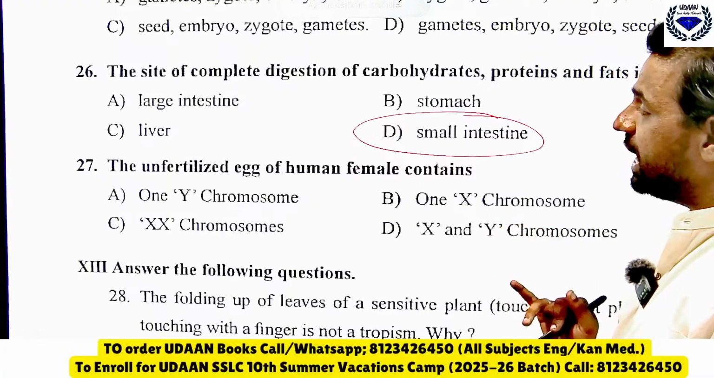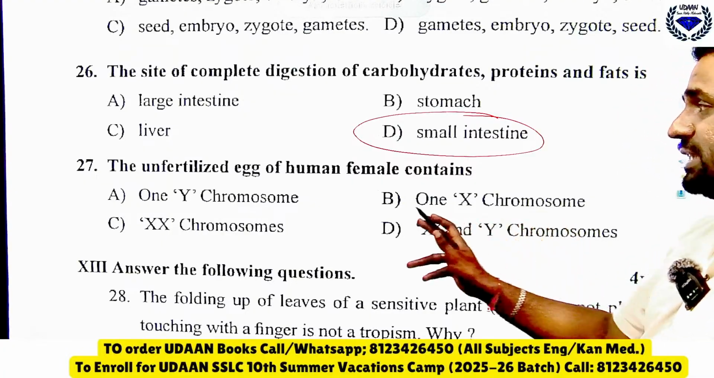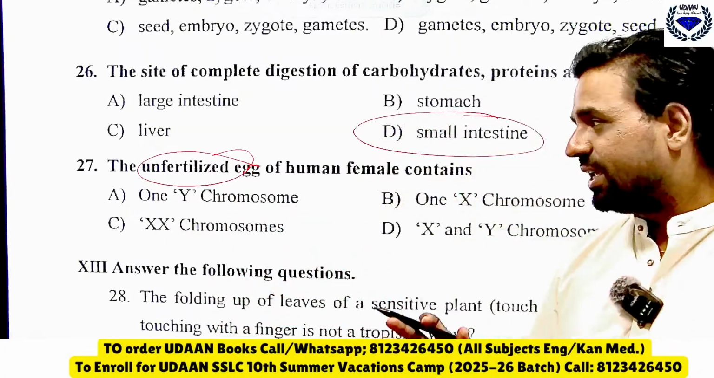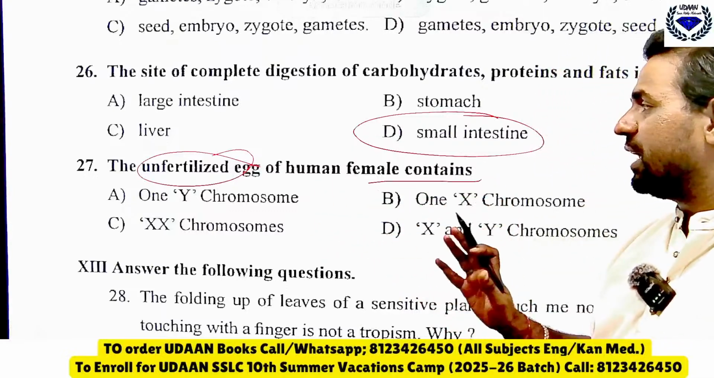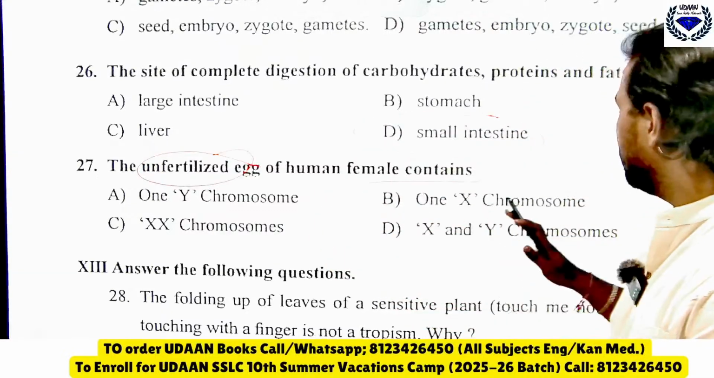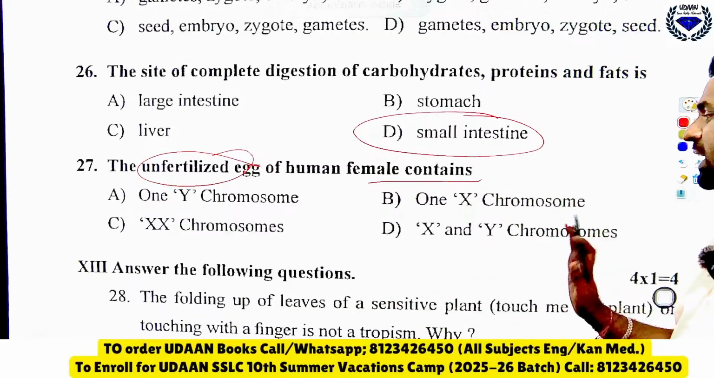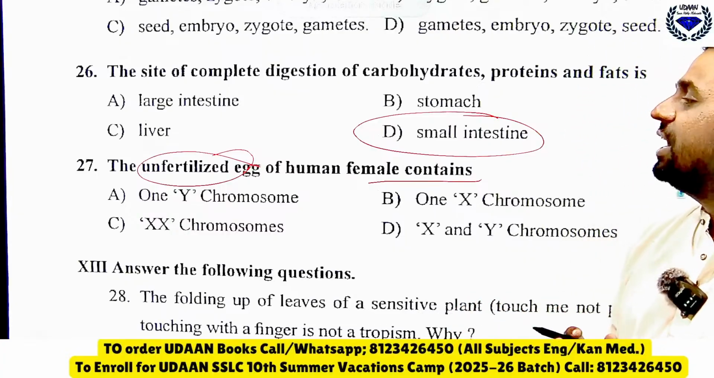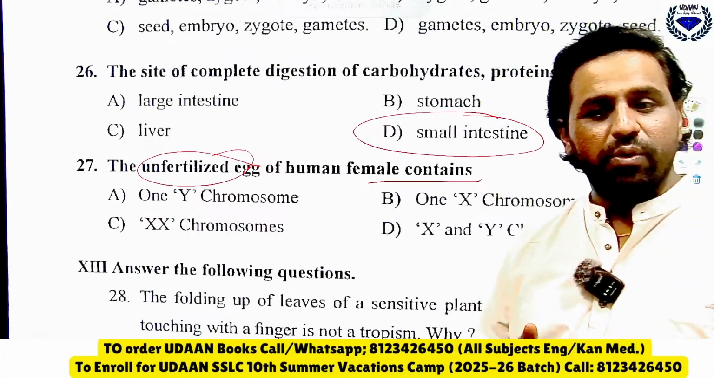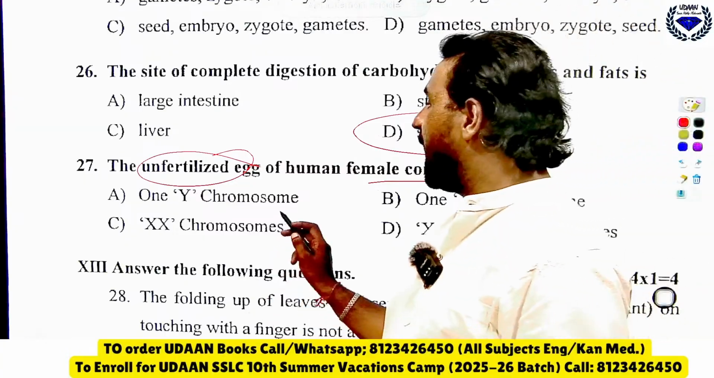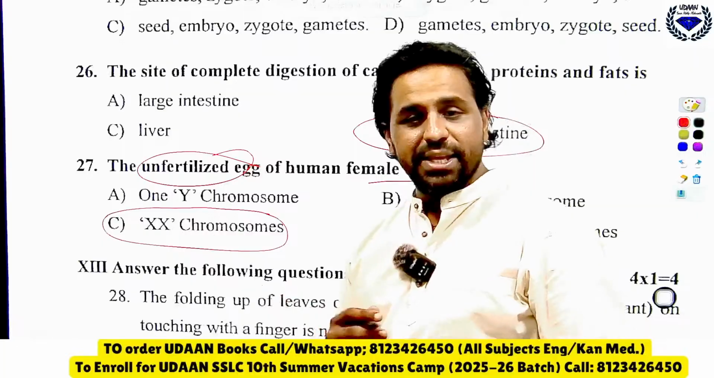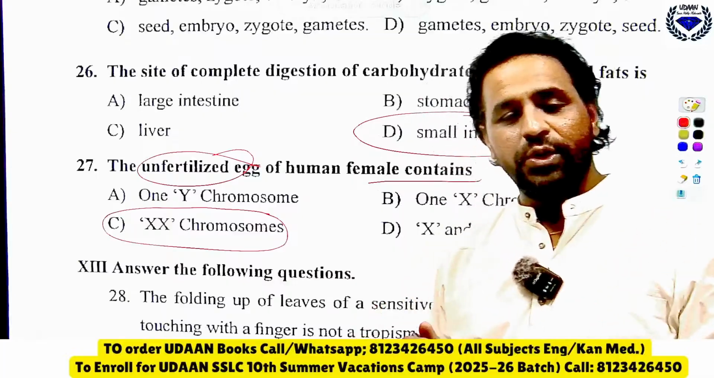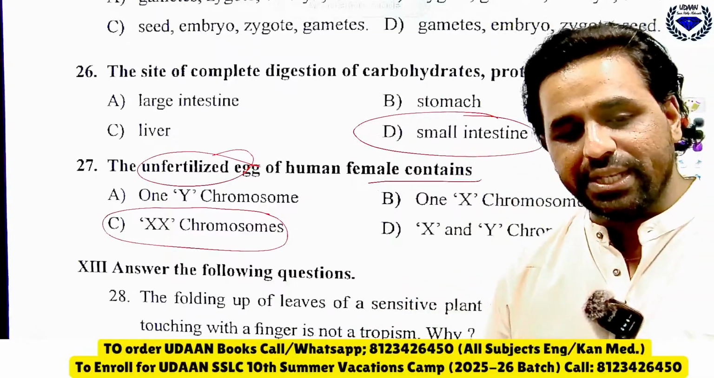Next, the unfertilized egg of a human. The unfertilized egg means the female egg that has not yet met the sperm. The unfertilized egg of a human female contains 1 Y chromosome, 1 X chromosome, double X chromosomes, or X and Y chromosome. So let me know what is the answer. 1 X, it is still unfertilized. So let me know if it has 1 or 2. You should tell me fast, what is the right answer? Unfertilized egg will contain what? Double X chromosome. After fertilization, it will give one X, and the father will give one X or Y, which the baby will get. Okay, very good.